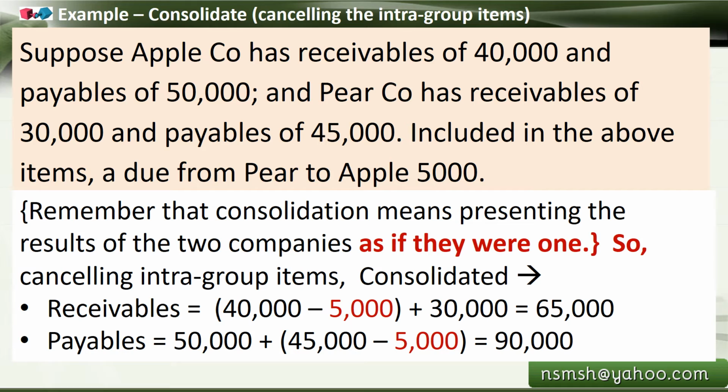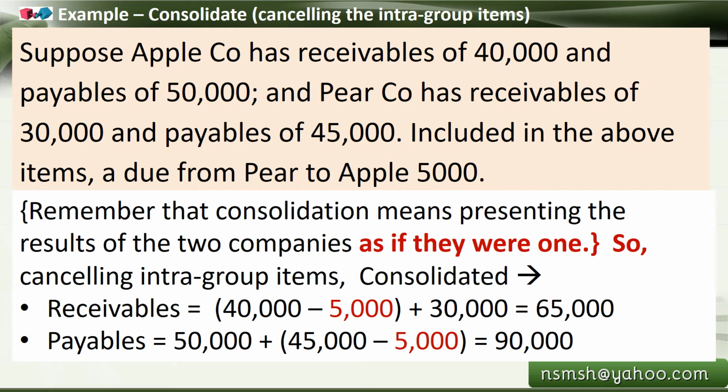So here it is mentioned that included in the above items, a due from Pear to Apple of 5,000. That means for Apple there is a receivable of 5,000, for Pear there is a payable of 5,000. So you have to understand from this point of view. Remember that consolidation means presenting the results of the two companies as if they were one. So we have to add together after cancellation. So we cancel the intra-group items before consolidation, so we have one consolidated statement.